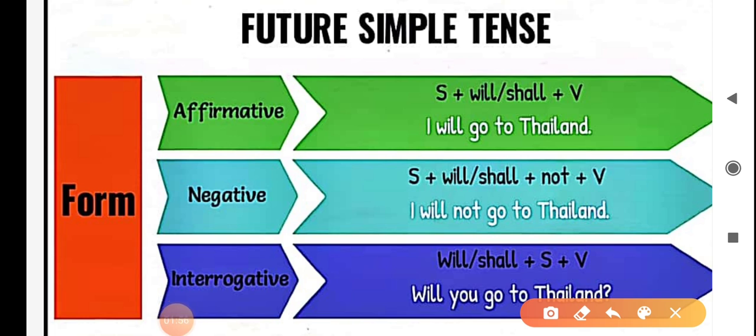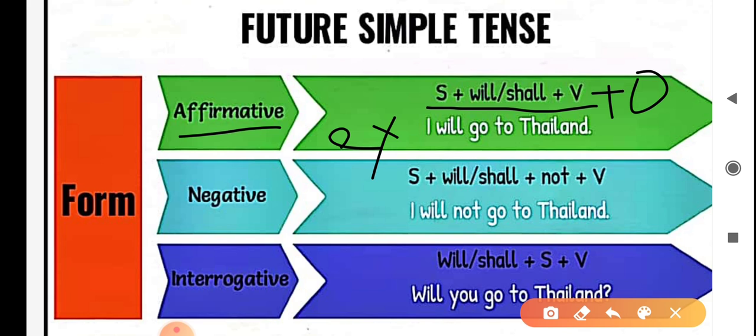Let's discuss the format for affirmative sentences, negative sentences and interrogative sentences in simple future tense. First of all, affirmative sentences, and the format is subject plus will or shall plus first form of the verb plus object. For example, I will go to Thailand.